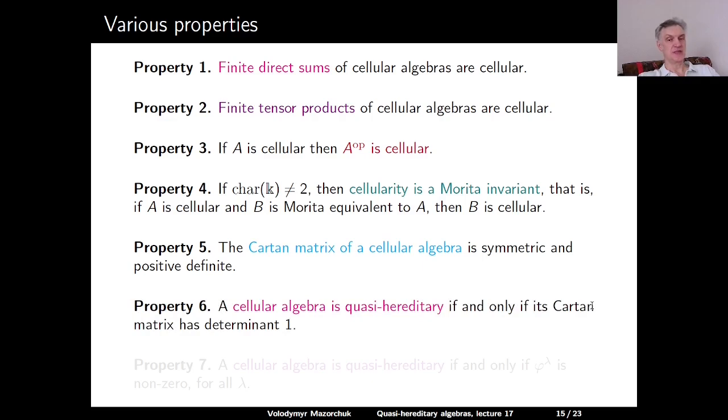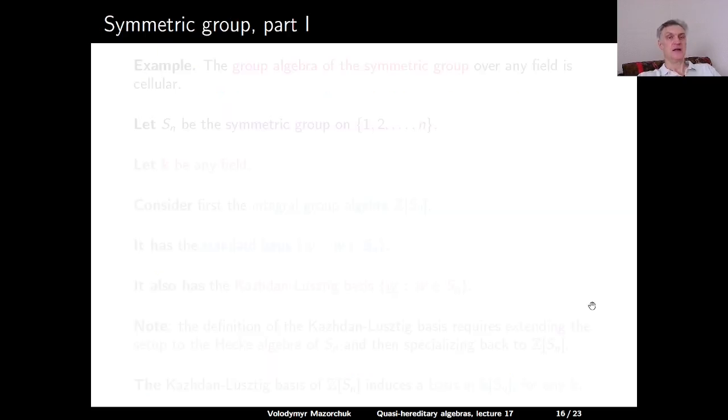A cellular algebra is quasi-hereditary if and only if its Cartan matrix has determinant 1. And property 7. A cellular algebra is quasi-hereditary if and only if the form phi upper lambda is non-zero for all lambda. Let us dive into one more general example of symmetric groups.